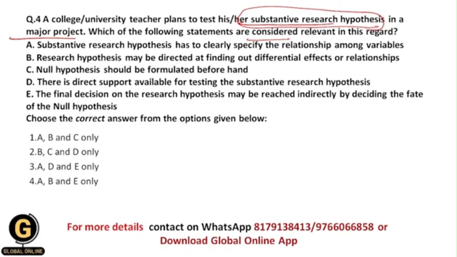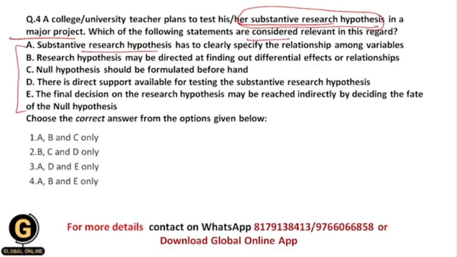In this hypothesis we state, or we predict, that there is a relationship between the variables, okay. So with regard to this hypothesis testing part, which of the following statements are correct?